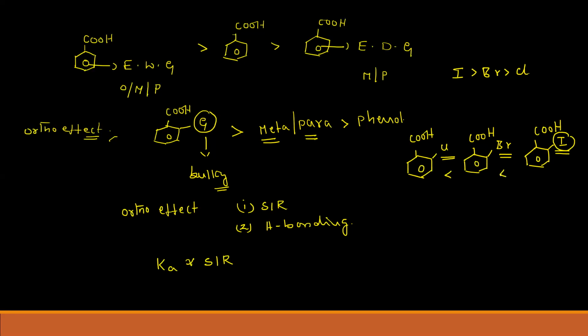The order of acidic strength is like this. From this we can say SIR is proportional to size, and acidic strength is proportional to SIR. So the acidic strength of any acid depends on SIR and size.